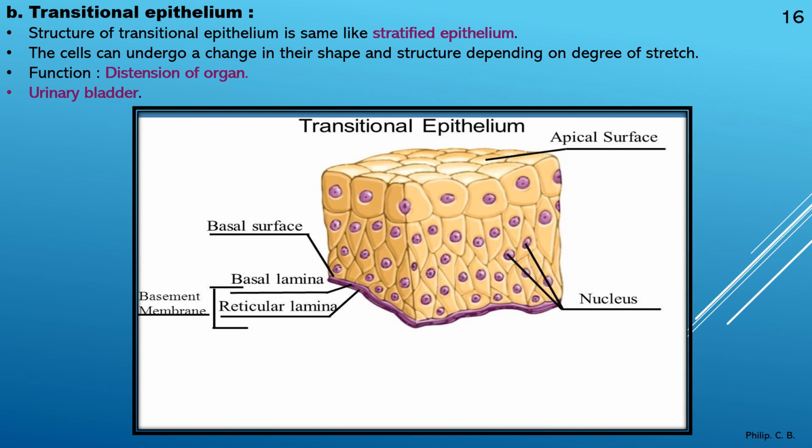What is the function then? Distension of organ. So here the best example being urinary bladder. Again in transitional epithelium we can see apical surface, nucleus, basal surface, basement membrane which has got basal lamina and reticular lamina.